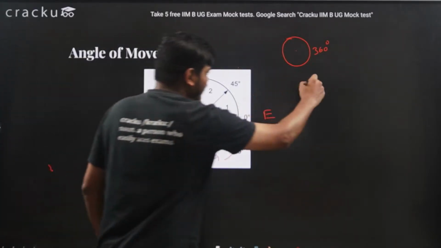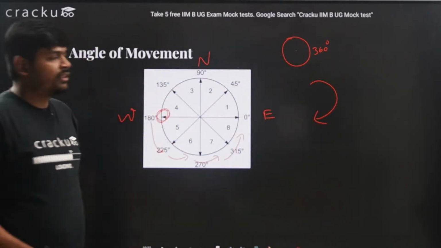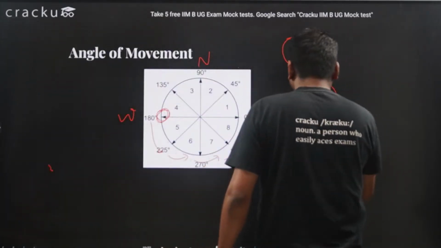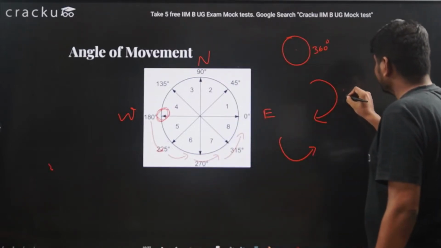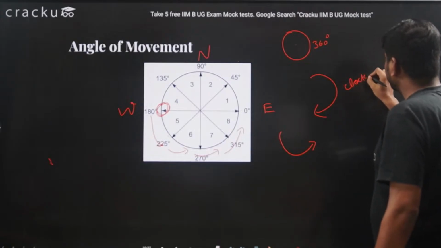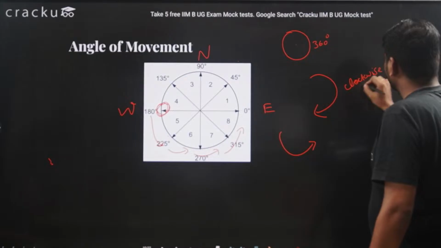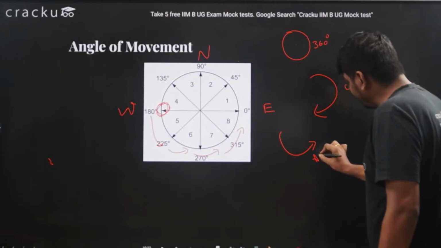Clock moves in this direction, so this will be clockwise direction, and anti-clockwise will be this one. So this is clockwise direction, and this is anti-clockwise direction.